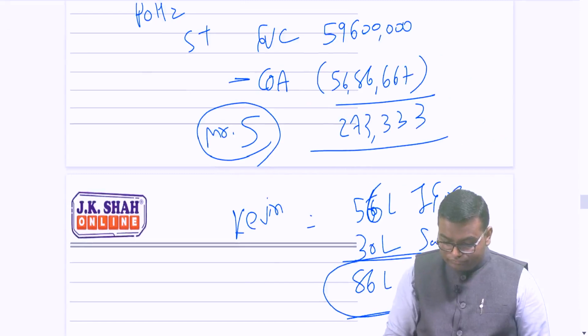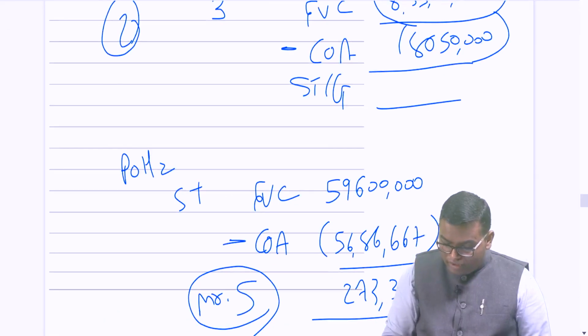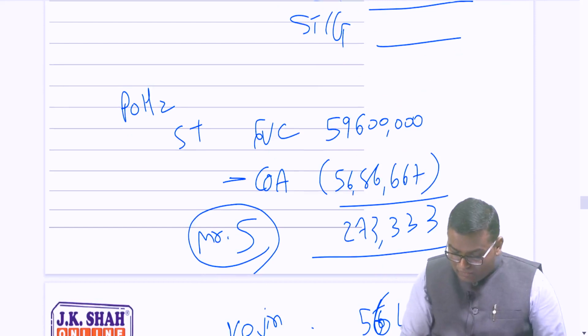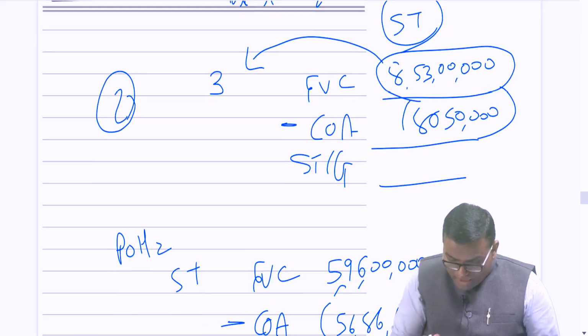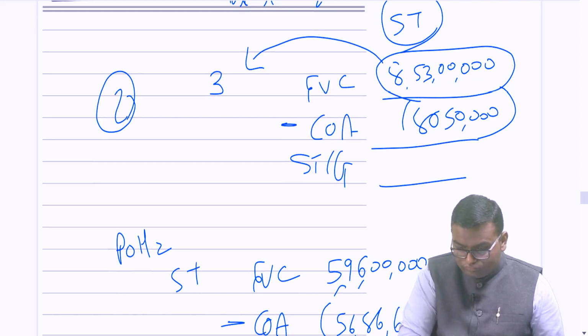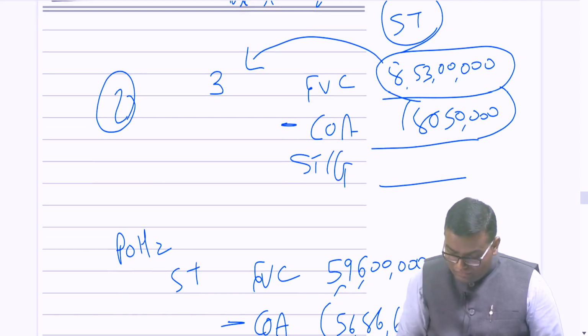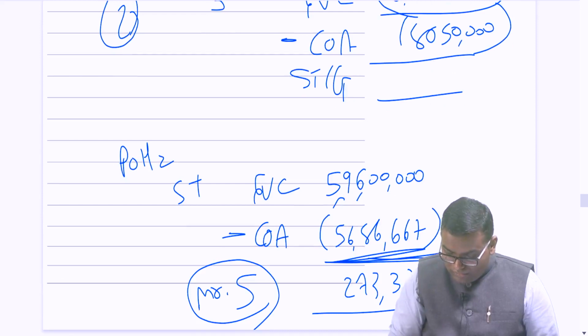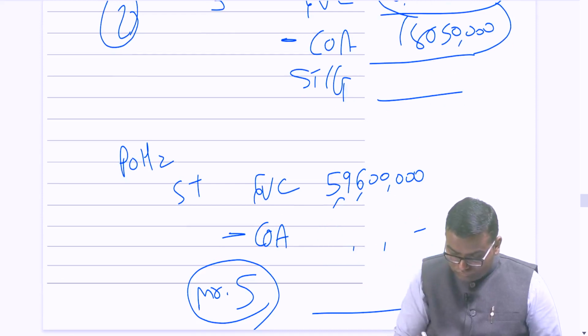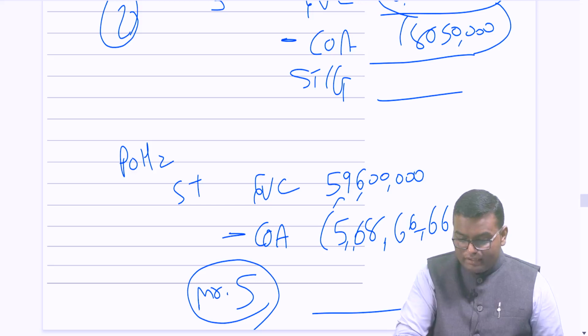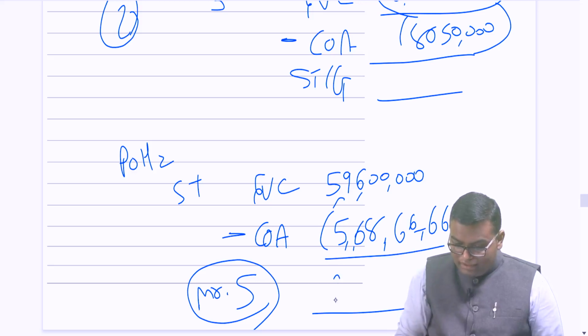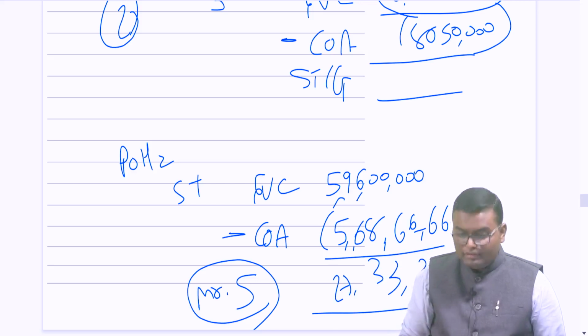See over here. This is 5 crore 96 lakh and this is just 56, just a second, 8 crore 53 lakh, divide by 3 into 2. So this is okay, 5 crore 68 lakh 66,667, and against that 5 crore 96 lakh minus it, 27 lakh 33,333. This is the answer.